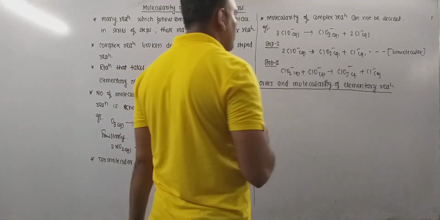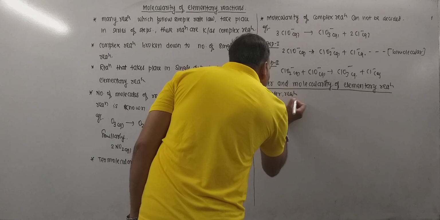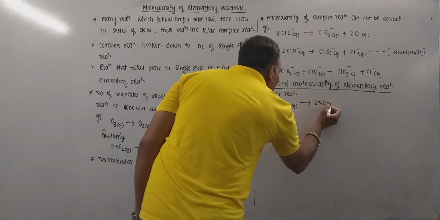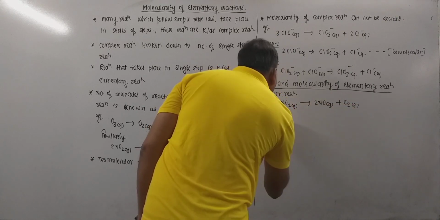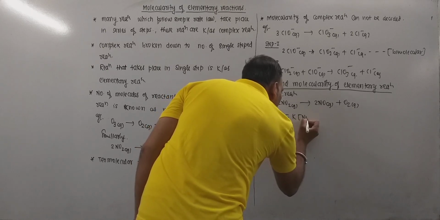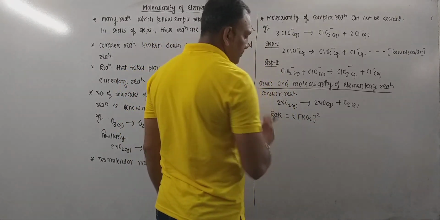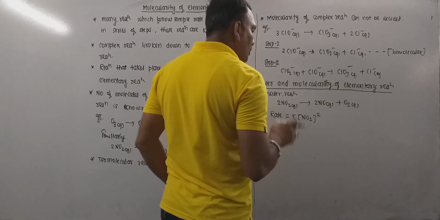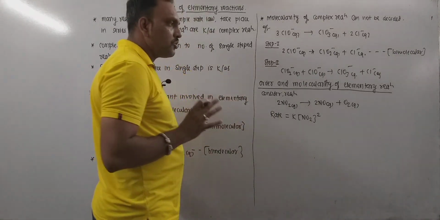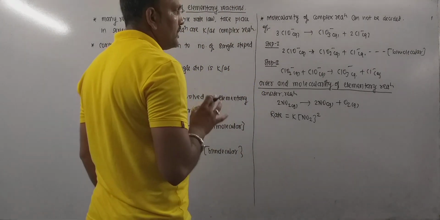But let's discuss a few reactions. Now consider the reaction twice NO2 gas gives twice NO gas plus O2 gas. So the rate law for this reaction can be given as rate equals K into concentration of NO2 to the power 2. Now this reaction has molecularity equal to 2 and its order is 2 as well, remember. So it is bimolecular and a second ordered reaction as well.